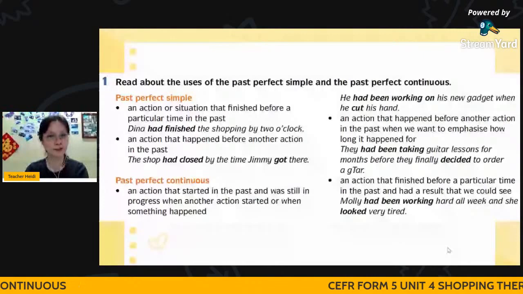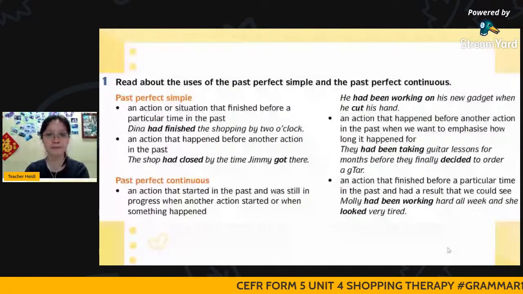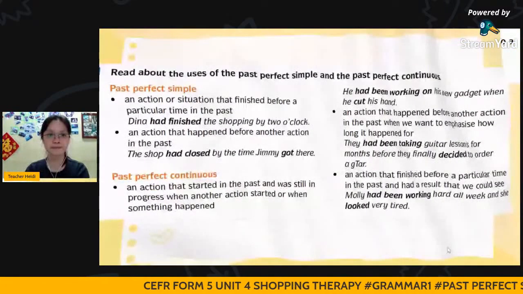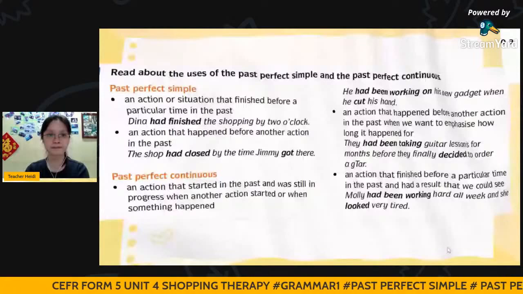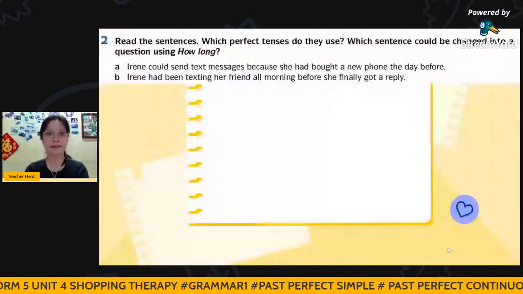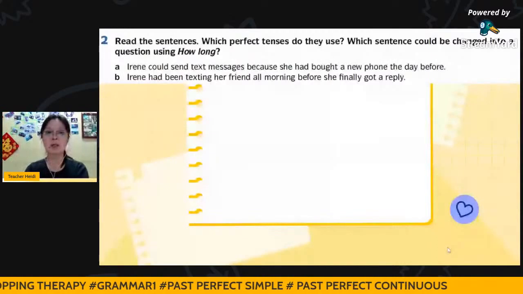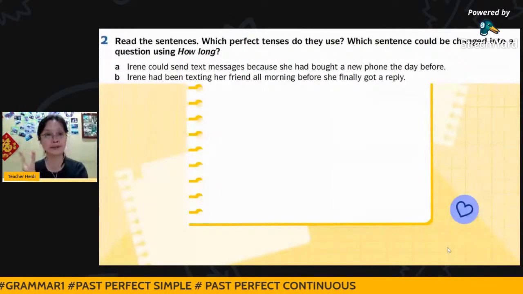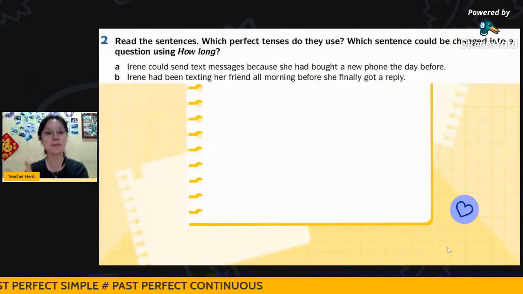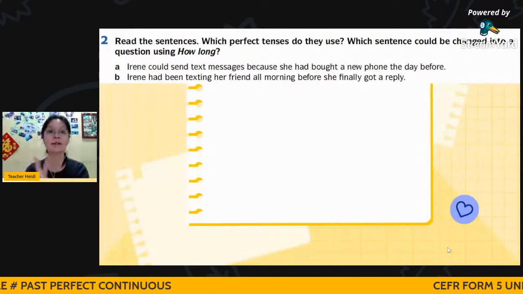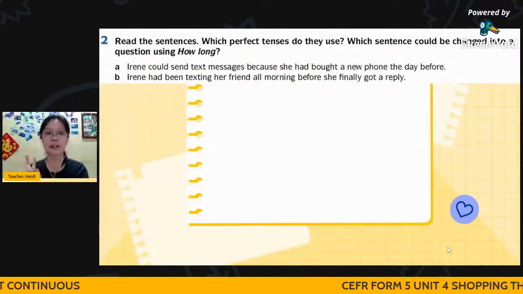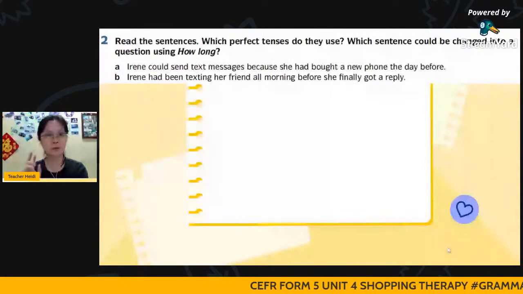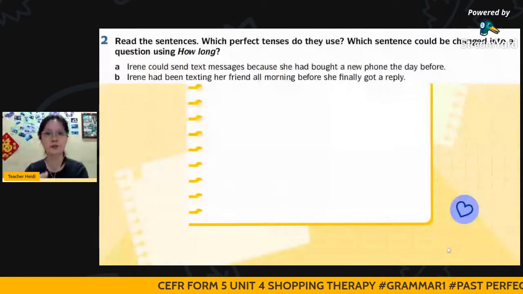Okay, let's move on. Now, next question. Read the sentences. Which perfect tenses do they choose? Remember we are looking into two perfect tenses. One is the past perfect simple. One is the past perfect continuous. So bear in mind, now we are supposed to differentiate these two sentences.